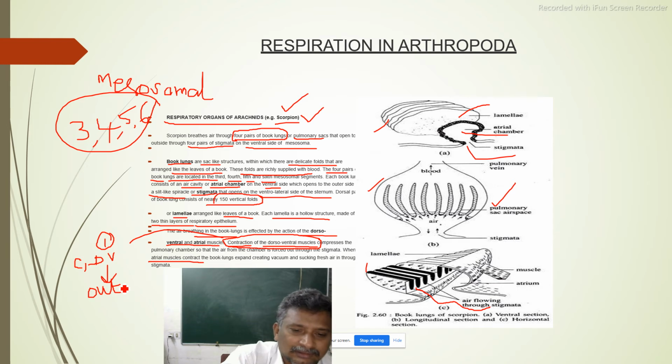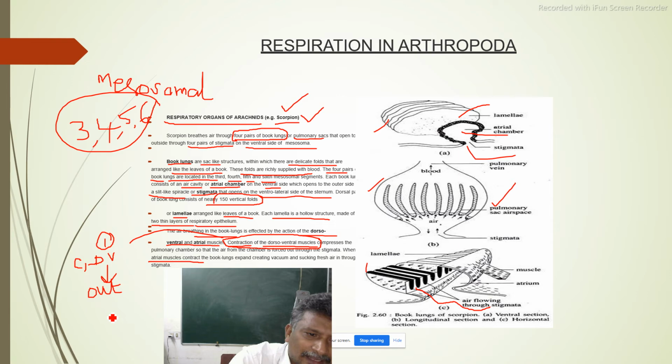So how should we say it? Due to the contraction of dorsoventral muscles, the pulmonary chamber or atrial chamber volume will decrease. That means the volume in the pulmonary chamber will decrease and pressure will be more. The volume of the pulmonary chamber will decrease, pressure will increase. So whatever air, meaning the deoxygenated blood or deoxygenated thing, if it is there, will come out immediately. Okay, and the gas present in it will come out.